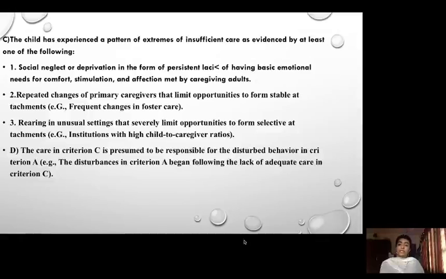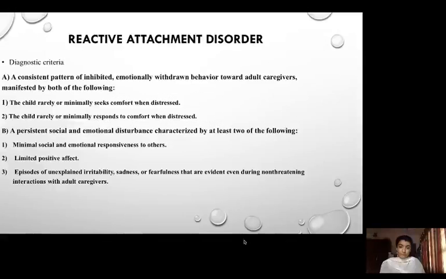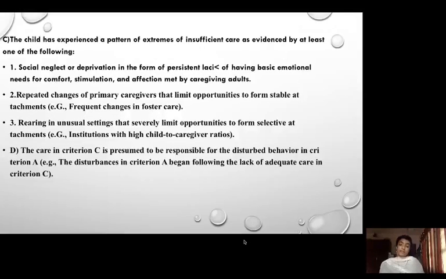Then criterion D: the care in criterion C is presumed to be responsible for the disturbed behavior in criterion A. So let's go back and see what criterion A was. Criterion A was the emotionally withdrawn behavior shown by the child. So here criterion D says that the care in criterion C is presumed to be responsible for the disturbed behavior in criterion A. So the insufficient care from the part of the caregivers is the cause of this socially and emotionally withdrawn behavior by the child.